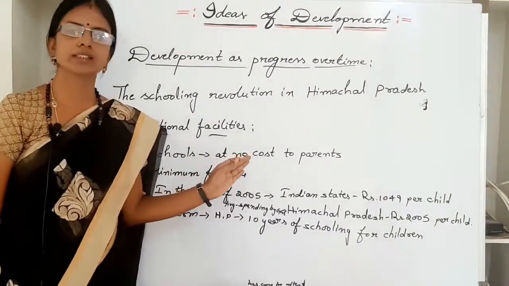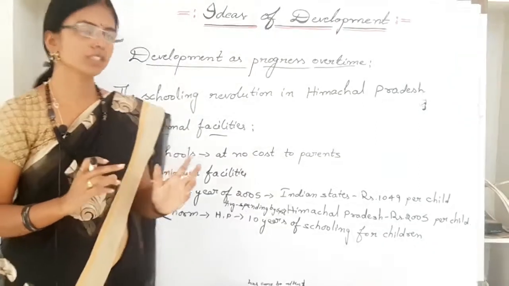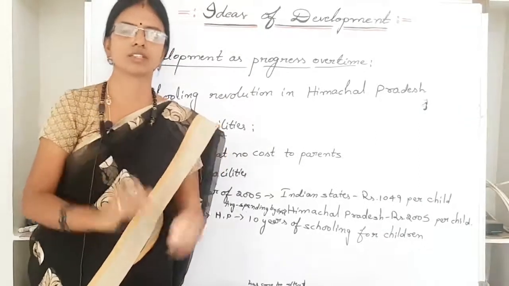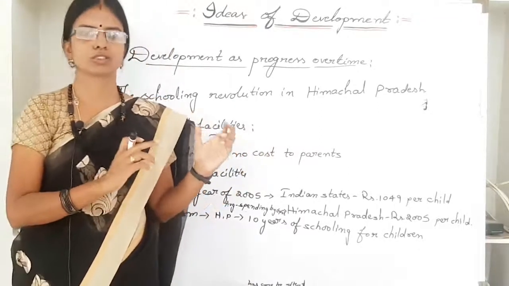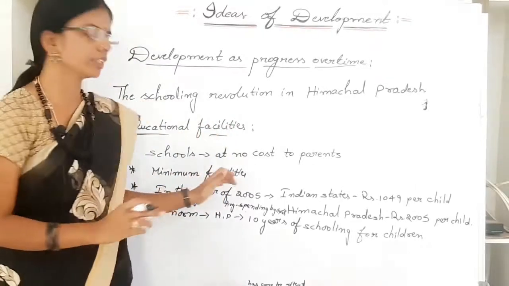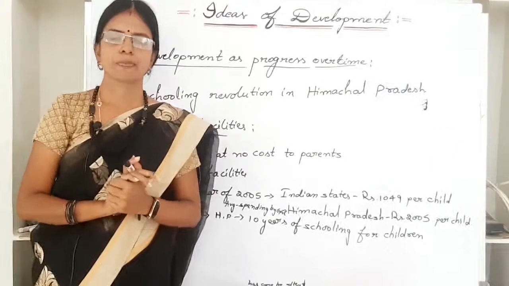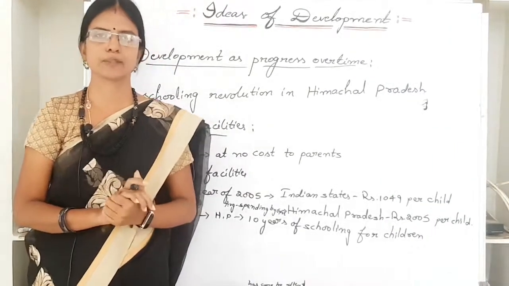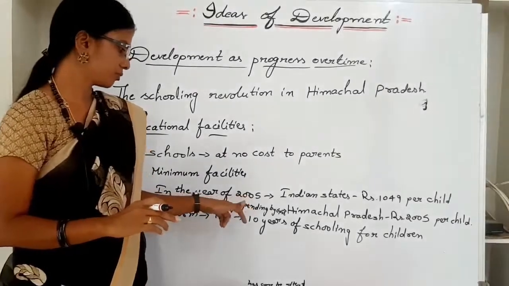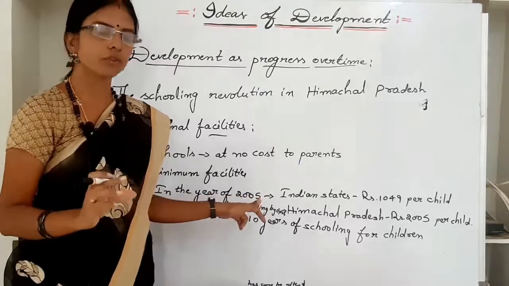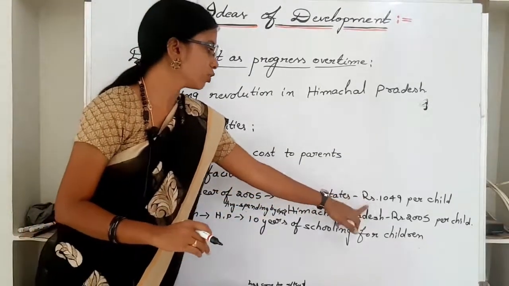Here the government has started schools and ensured that education was largely free or cost very little to parents, and further it tried to ensure that these schools had at least minimum facilities such as good teachers, drinking water facilities, good classrooms, toilets, etc. And one more thing, in the year 2005, the average spending on education by the government in Indian states was 1049 rupees per child.